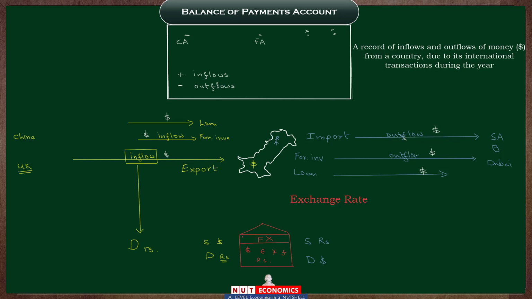So for all of these outflows of dollars, Pakistani people conducting these transactions and sending dollars out of Pakistan will first have to supply their rupees so that they can get these dollars. All these outflows of dollars from the country ultimately mean that there must have been a supply of rupee created.